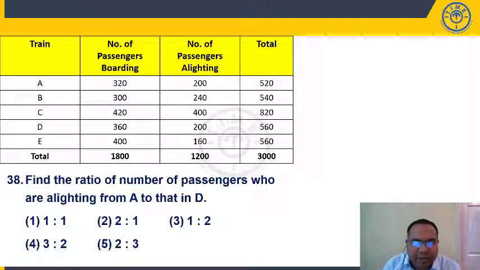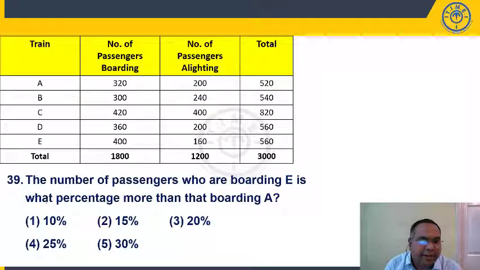38. Ratio of number of passengers who are alighting from A to that of D. How many are alighting from A? 200. How many are alighting from D? 200. So ratio should be 1:1 present in first option. Question number 39. Number of passengers who are boarding in E. Number of passengers boarding in E is 400. Is what percentage more than that boarding in A?